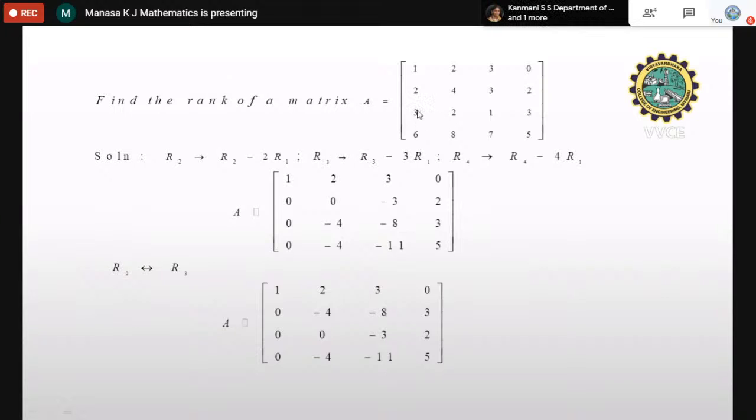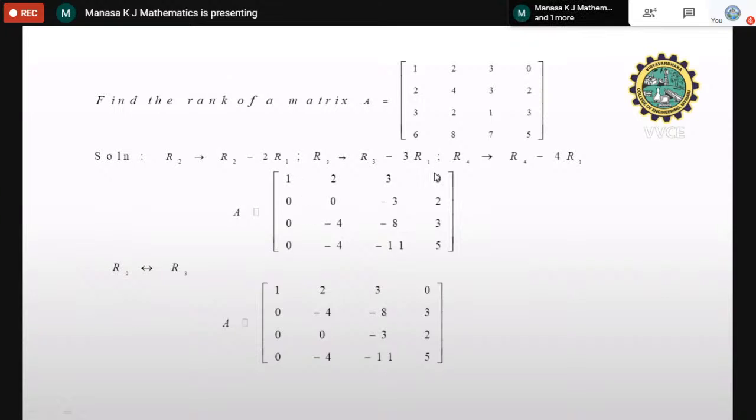Next is R3. I want to convert this to 0 by using the same element. So this is 3. I'll multiply 3 to row 1. Then 3R1 minus R3 or R3 minus 3R1. Next, I want to make this element also 0. So I'll multiply 6 to row 1. Okay, here I have written wrong. Actually, it is not 4. It should be 6. So you multiply 6 here, then 6 minus 6 gives 0. Okay, so this is what we get.